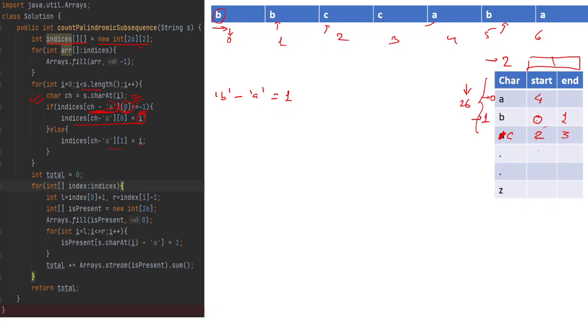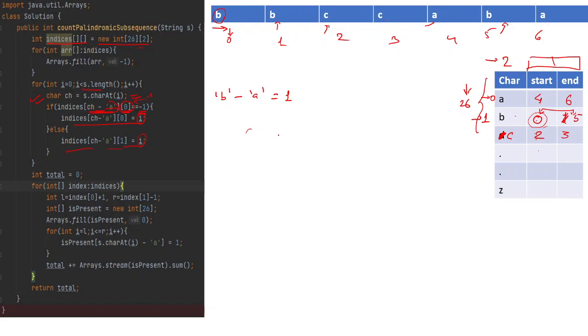So we'll check B of 0. So the 0 of B, that is the start of B, is 0. So it is not equal to -1. But then we'll put the value of the index at that particular position. So here in place of 1, we'll replace it with 5. So this way we'll get the maximum range of 2 same characters. Okay, so this is why. So for A, we have again got here 6.